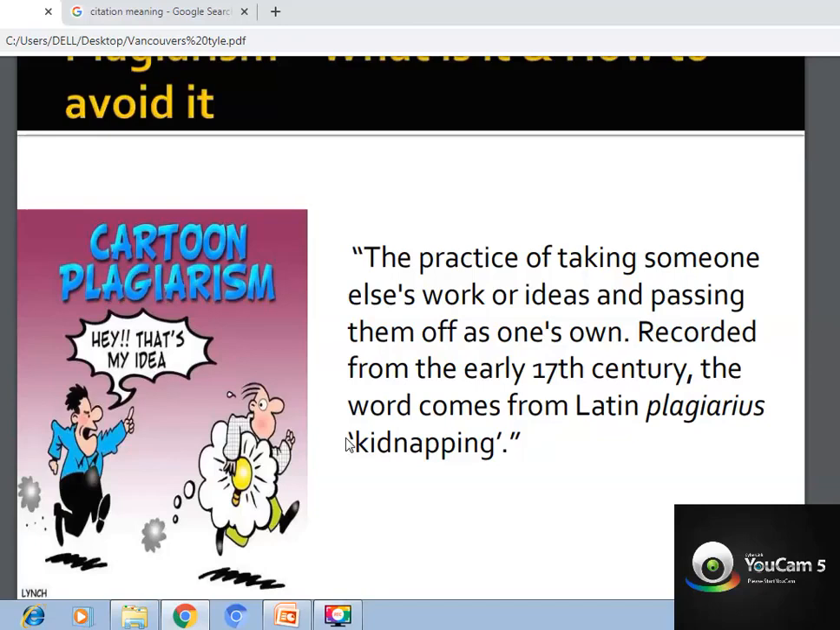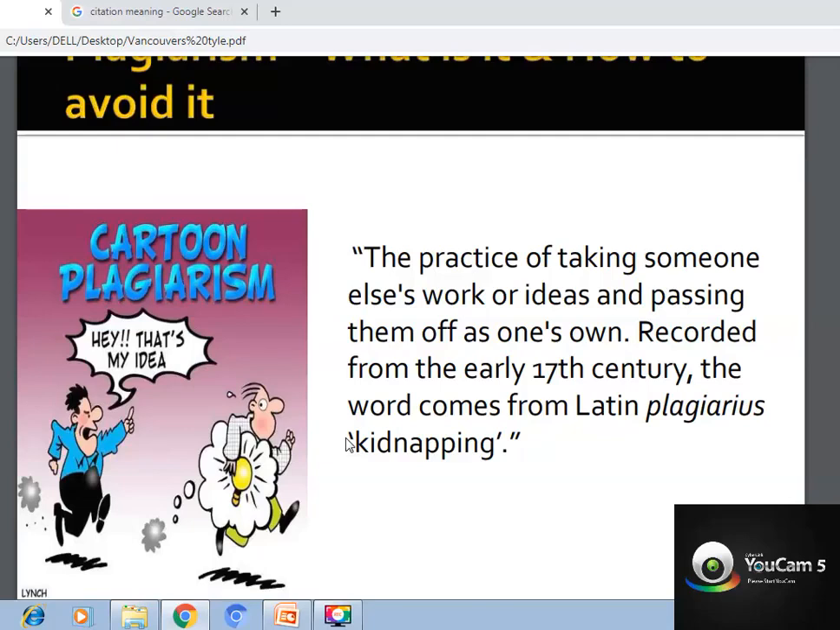Okay, the practice of taking someone else's work and ideas and passing them off as one's own, we say it as plagiarism. It is strictly avoided in research. They are not saying that you are not supposed to copy or take their ideas, but you should mention their name as a reference.